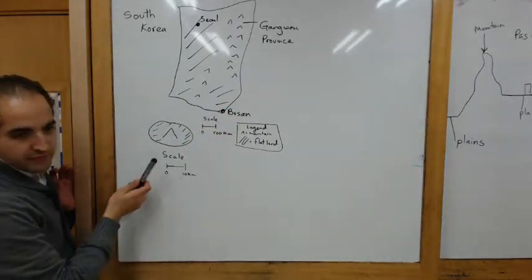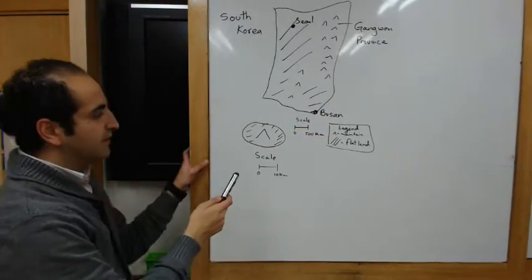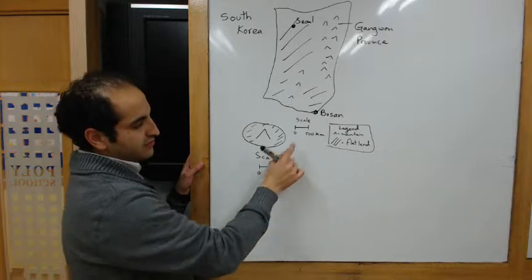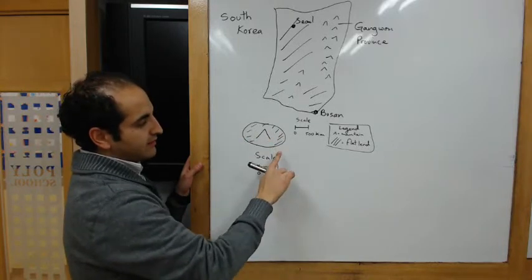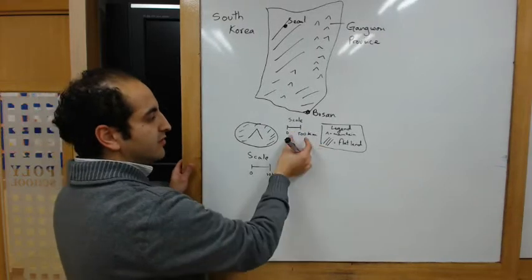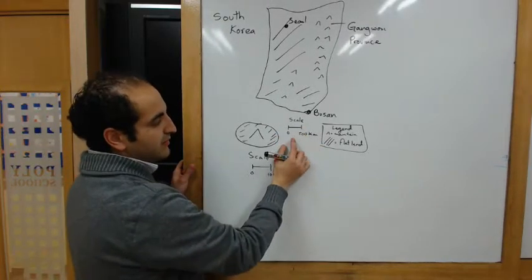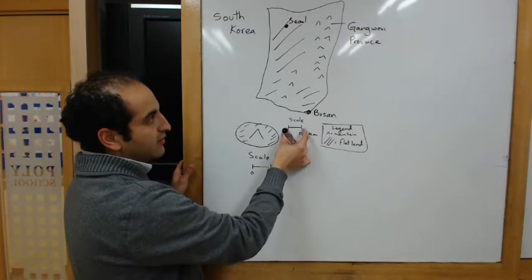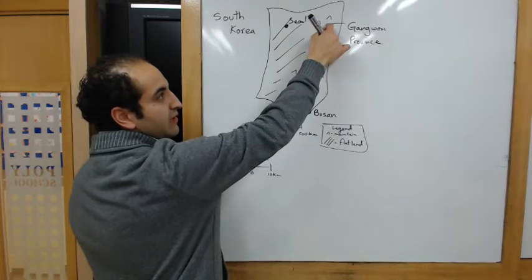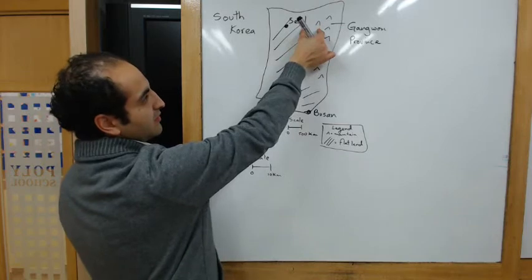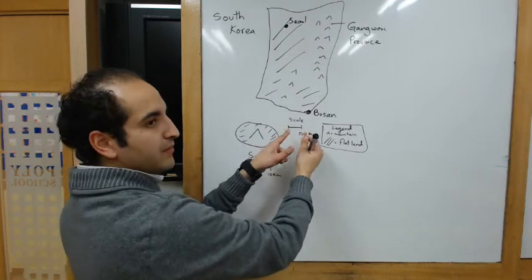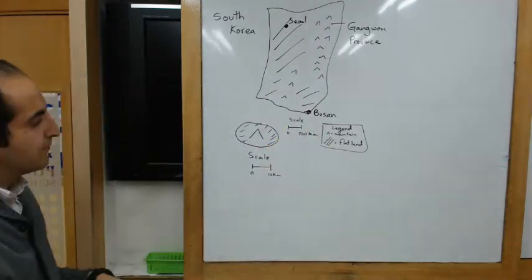And here I have another map, of Jeju. This is not to scale, but here's a scale of Jeju. Anyways, in the middle there's a big mountain, but around it it's kind of flat. This scale tells you that this much distance on the map is about 500 kilometers. Why is that important? Well, if I want to go here, I can see it's about 1,000 kilometers. I can use my fingers, or a piece of paper, or a ruler.